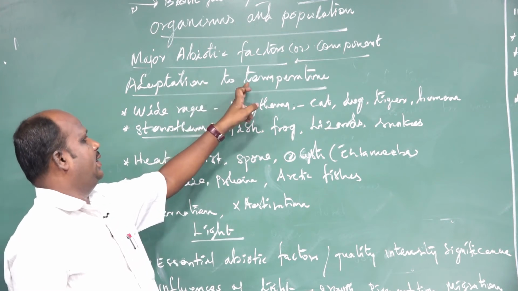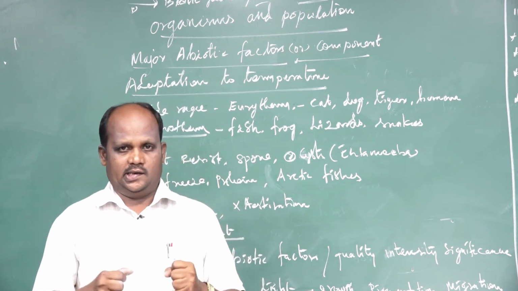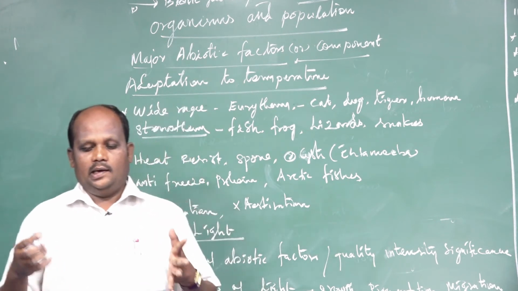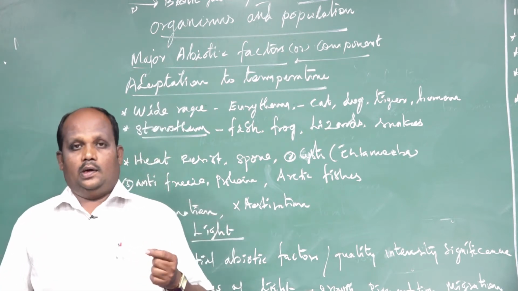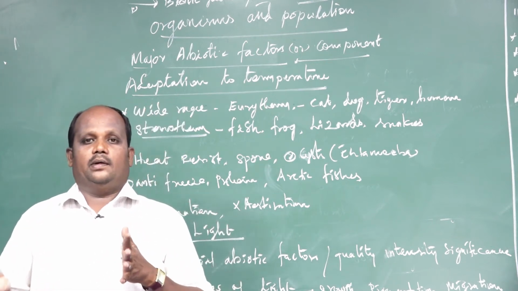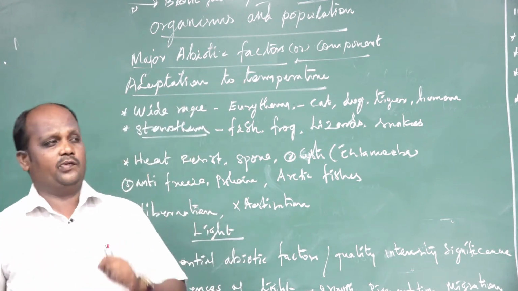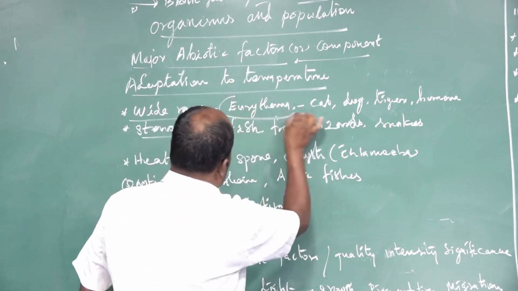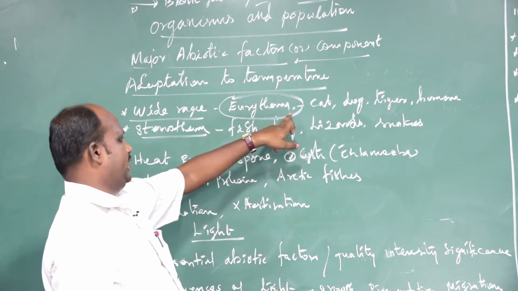Adaptation and temperature. Animals are adapted to a particular climate or particular regions. Temperature is very essential for the survival of species or organisms. In some climates or regions, the temperature may sometimes increase or decrease. For temperature we mention two words: one is wide range, or eurythermal. Eurythermal means a very hot climate, where the temperature is high.